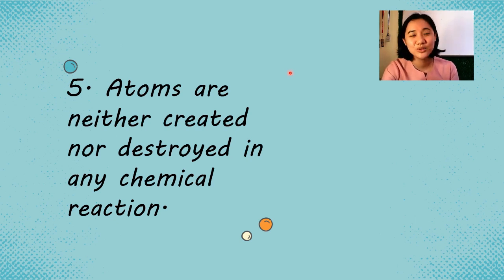So bakit madudurog pa or masisira pa sila kung sila na yung pinaka-smallest, diba? This was based on the law of conservation of mass, but this was proved wrong. Okay? So later on, itong certain postulate na ito, masasabi natin, mali si John Dalton doon, diba? So, it was proved wrong.